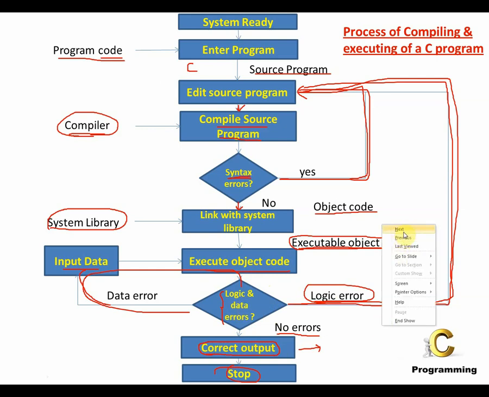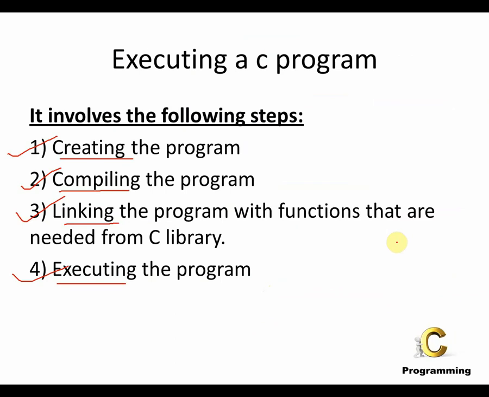I will go back to the previous slide and revise the steps. The first step is creating the C program, or rather writing the C program. The second step is compiling the C program. The third important step is linking the program with the functions. These are the library functions that are needed from the C library. And the fourth and the last step is executing the C program. So these are the steps involved in executing a C program.